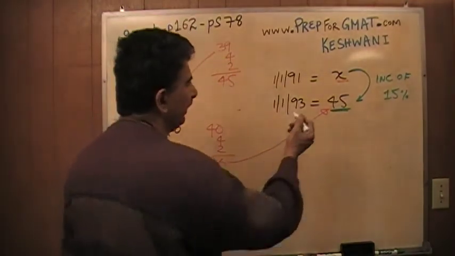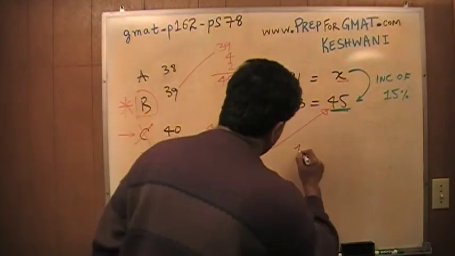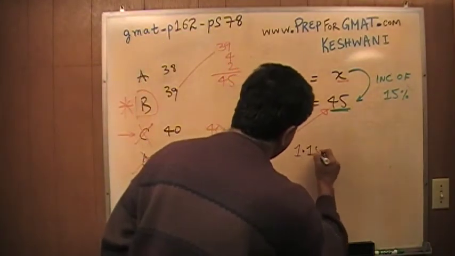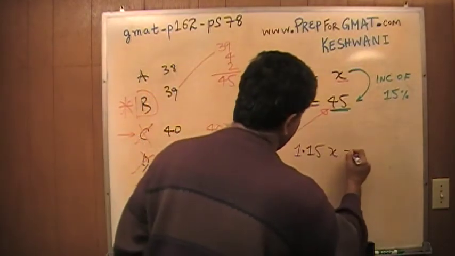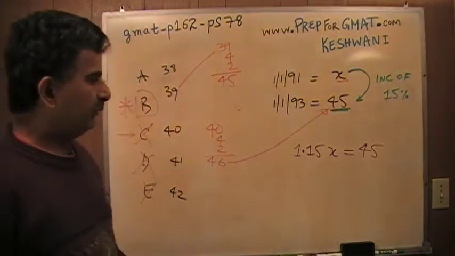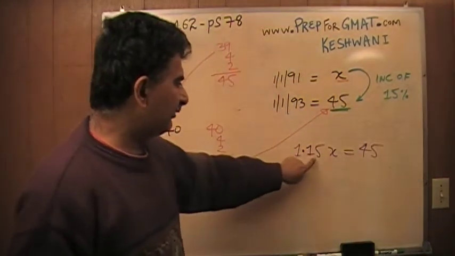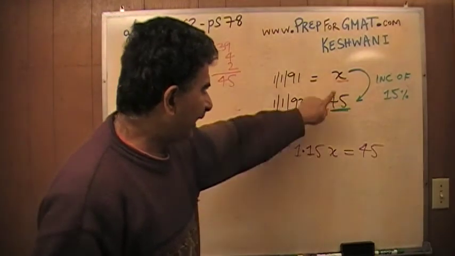Algebraic way it is that if you start out with x at the end of 1993, we're going to have 1.15, which represents the 15% increase of this x. We know is 45. Whatever the amount that we started out with, 15% more than that is going to be 1.15 times the starting out amount.